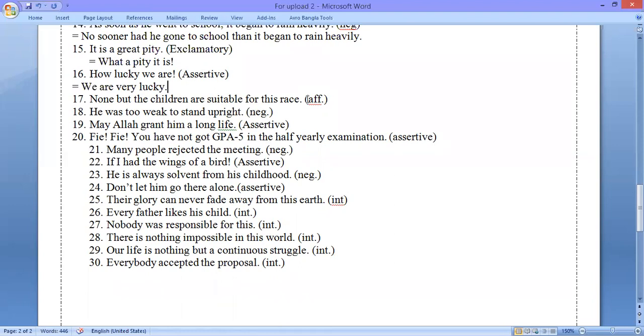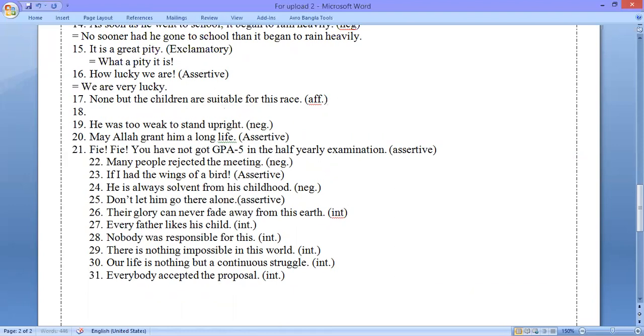Okay, this is question number 17. The question is, none but the children are suitable for this race. We shall have to make this affirmative. So we know that when there is none but, and if we want to make this affirmative, we shall have to use only. So the solution is, only the children are suitable for this race. I think you have understood the point.